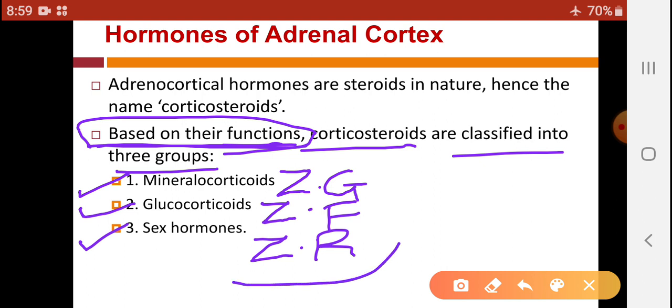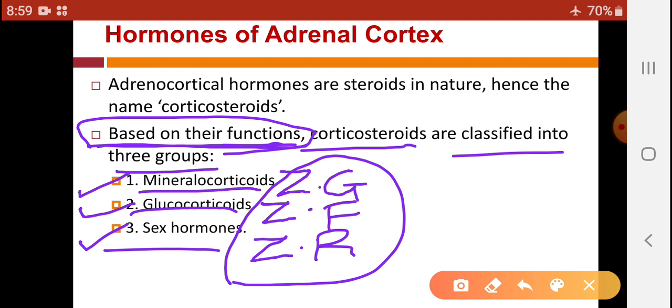As these different zones have different tissues, the hormones secreted from these zones also have different functions. So based on their function, corticosteroids are classified into three groups: mineralocorticoids, glucocorticoids, and sex hormones.